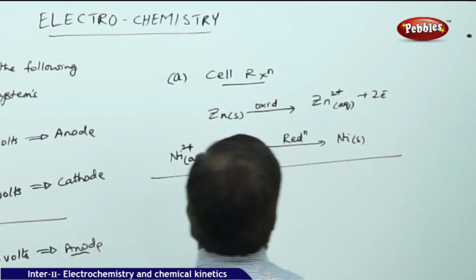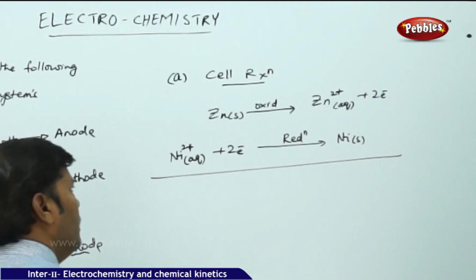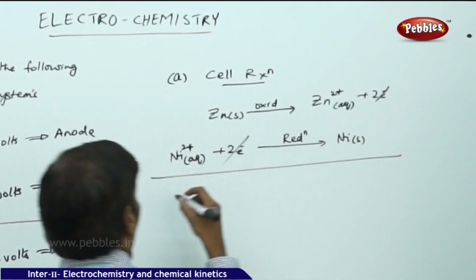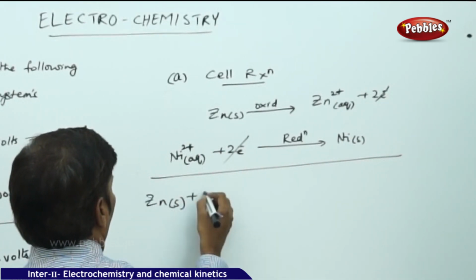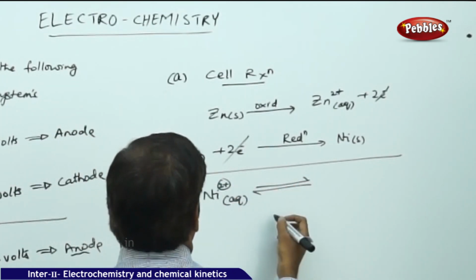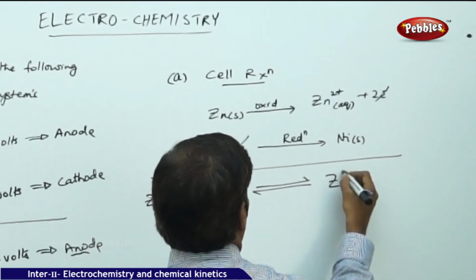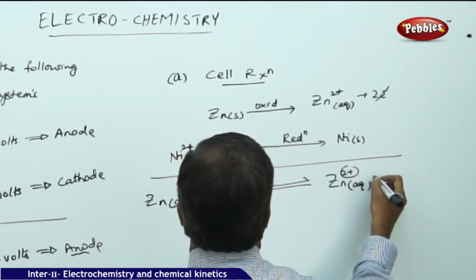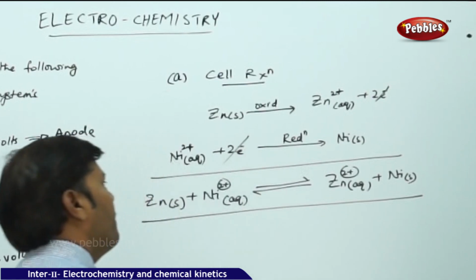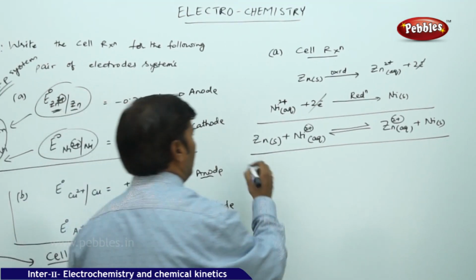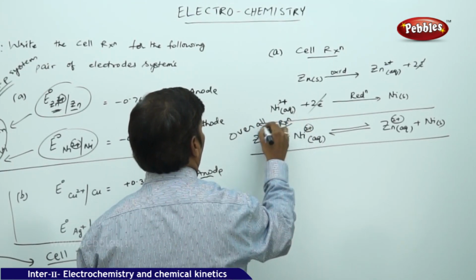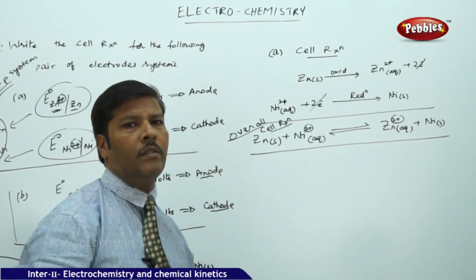If you add both these equations, you can cancel the 2 electrons in the oxidation half cell and reduction half cell reactions, then write the net equation. Zinc solid plus Ni2+ aqueous, reversible reaction, gives Zn2+ aqueous plus nickel solid. This is the overall cell reaction. This is the final equation.